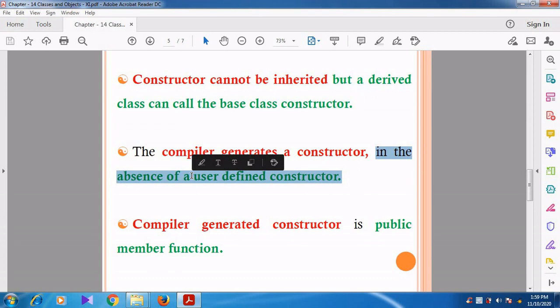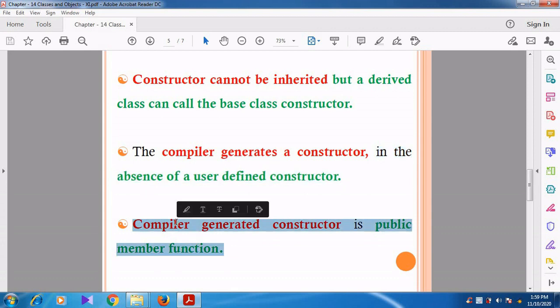But if you are not defining the constructor, then the compiler will generate the constructor. Can you understand, students? If the user does not define the constructor, the compiler will generate it.